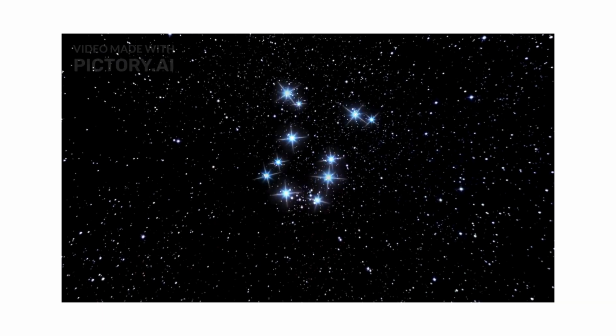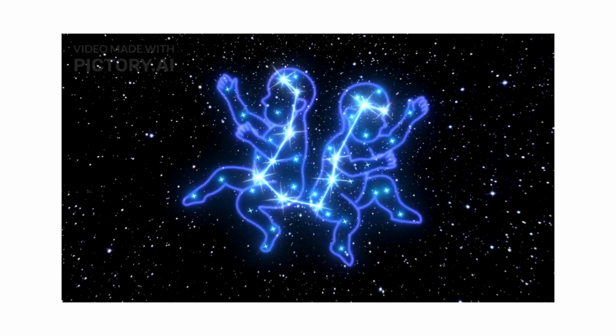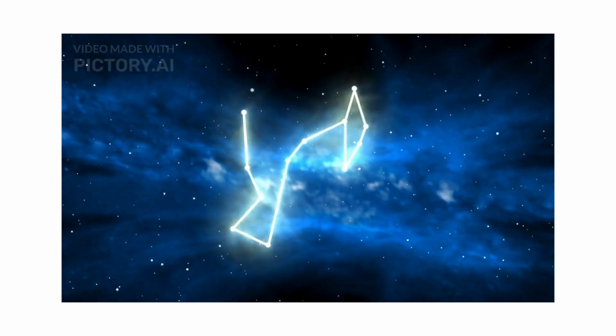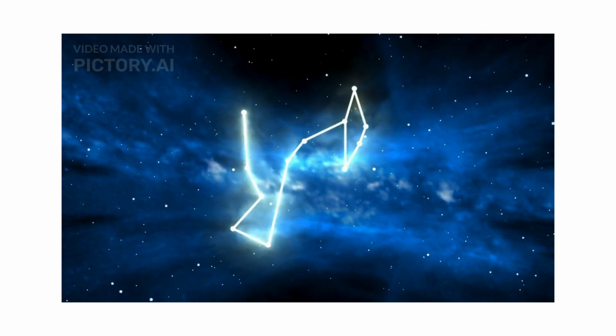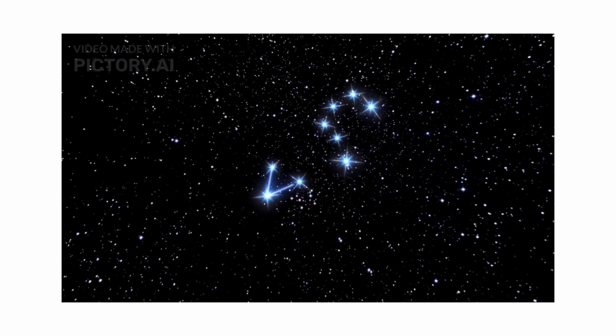The zodiac constellations are a group of 12 star patterns that lie along the ecliptic, which is the apparent path of the Sun across the sky throughout the year. These constellations are integral to astrology and have been historically associated with the zodiac signs. The zodiac constellations are